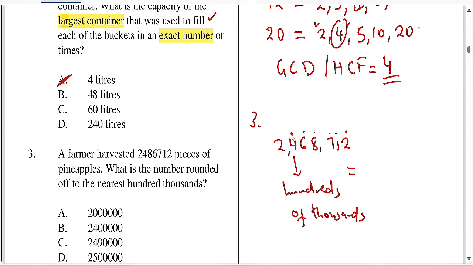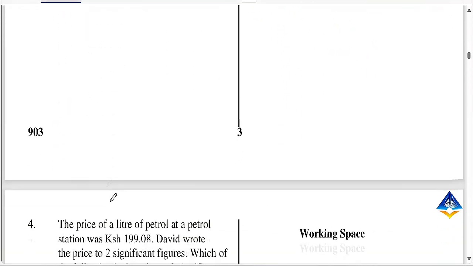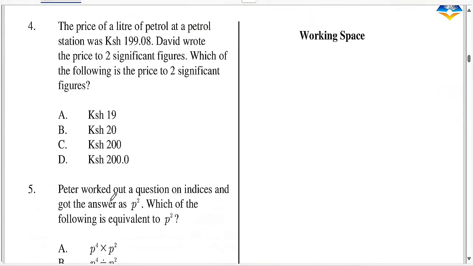So you look at the number which is in front of 4, yani mbele ya 4 kuna namba gani? Kuna 6. 6 is greater than 5. So if it is greater than 5, then it means you round off 4 to 5. So hiyo 4 itakuwa ni 5, na hizo numbers ambazo zinafuatilia itakuwa zeros. So you round off 2,468,712 to 2,500,000. And that's our answer. Hii pepa rahisi bana.